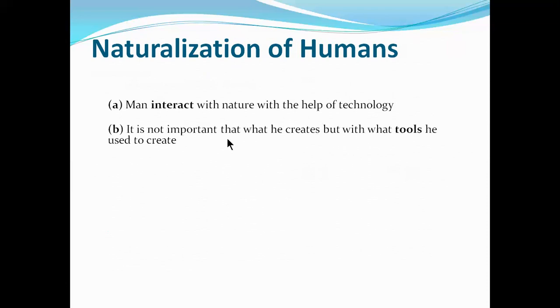Next, it is not important what we have created. Some people are telling that we are the most important, dominating person. We can change environment, climate, all those things. We can build buildings, planes, multi-story buildings, so many things. No, it is not important what we have created, but how we have created it, from which places we have taken all those resources to create one multi-story building. Obviously from nature. So who is helping us? Nature. So we are depending on nature. So technology is always indicating the level of development.